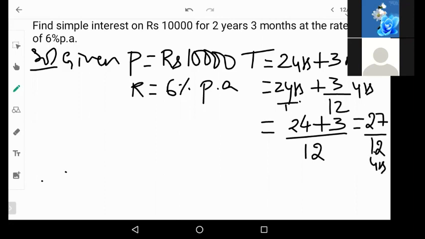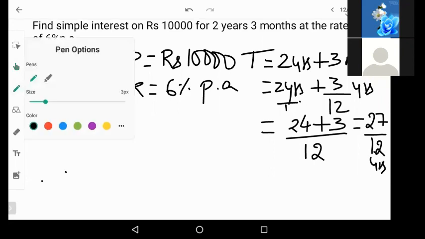I'll repeat it again. Please listen carefully. 2 years plus 3 months. Now this 3 months, I can write it as 3 by 12 years. So now if you take LCM here, this is divided by 1. So 1 12s are 12, 2 12s are 24. 24 plus 3 is 27. 27 by 12 years. So that will be the time. In decimals, you can get 2.25. Now apply the simple interest formula.